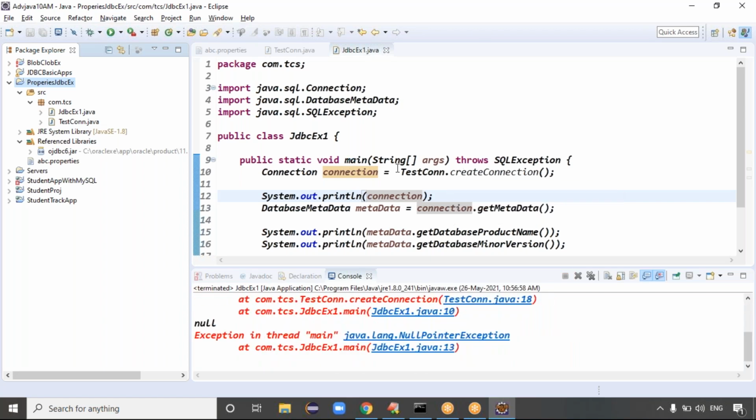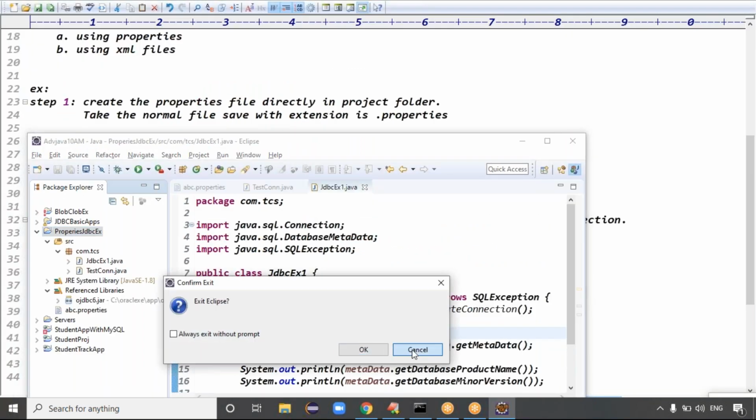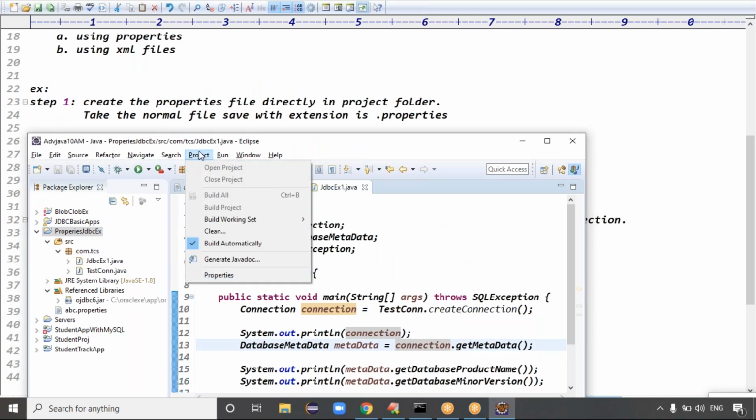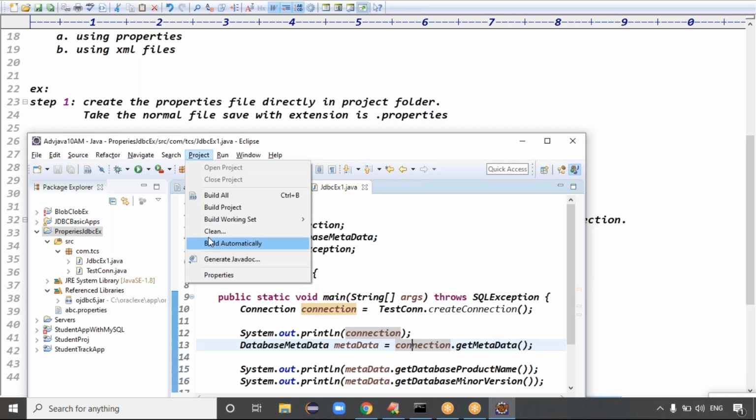So initially you still got the null value, right? Guys, even if you load the jar file, if it is not picked up properly, you have to clean the project once. Right click on the project, there is a clean option.